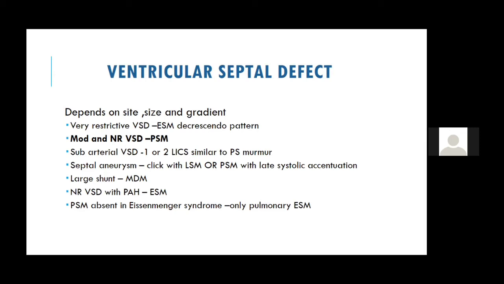However, it can be a subarterial VSD, which is just below the aorta. In those patients, we usually get the murmur not at the lower left sternal border, but much higher up, in the second or third left intercostal space. So if a VSD murmur is in the second and third left intercostal space, it may mimic a pulmonary stenosis murmur, and it sometimes becomes difficult to distinguish. That is a subarterial VSD.